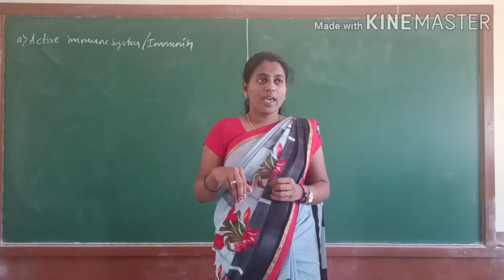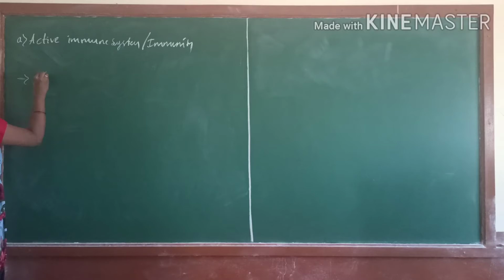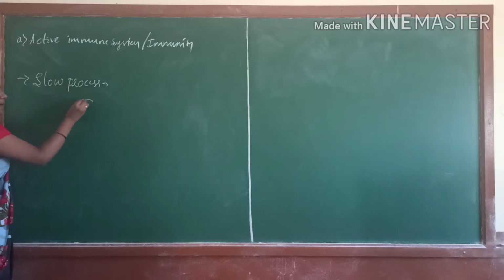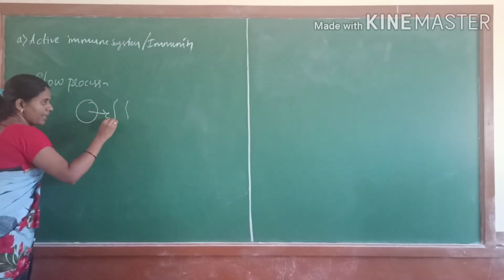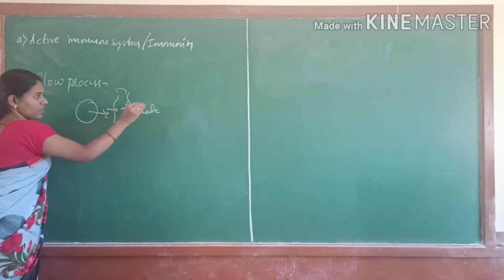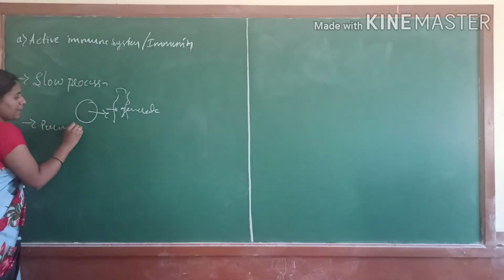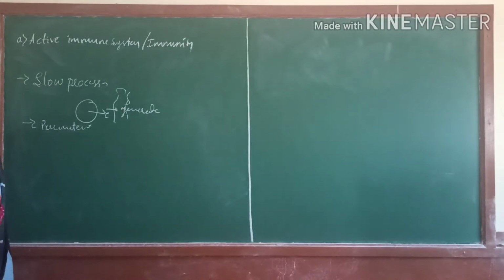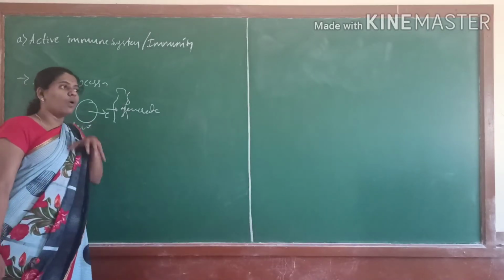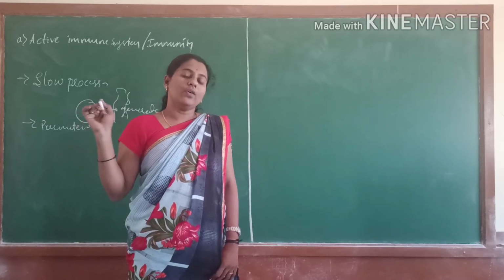Active immunity is a slow process, because only after the microbes enter the body does it generate. It is a permanent immune system, our own inbuilt immune system. This one we call active immunity.